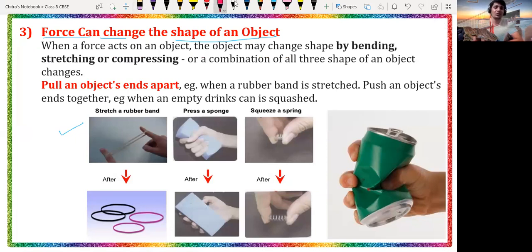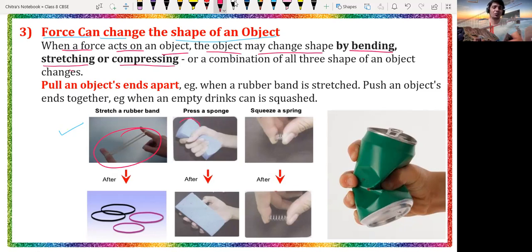When a force acts on an object, the object may change its shape either by bending, stretching or compression. Here we have the stretching part. The rubber band is being stretched, so its shape will change.